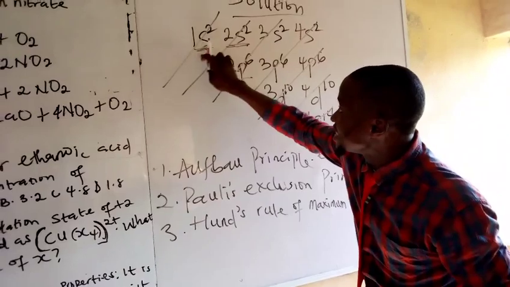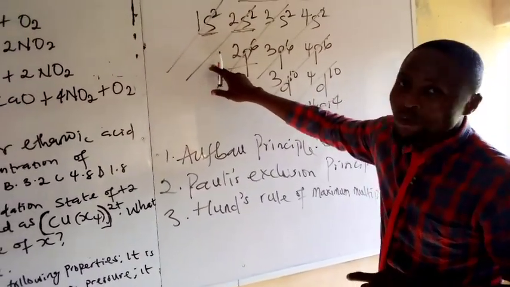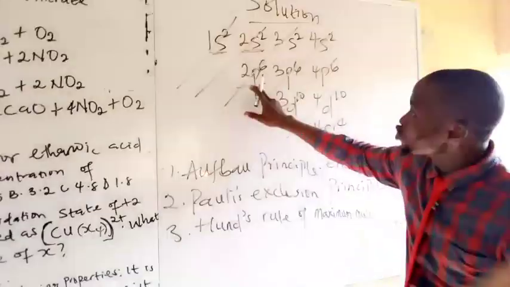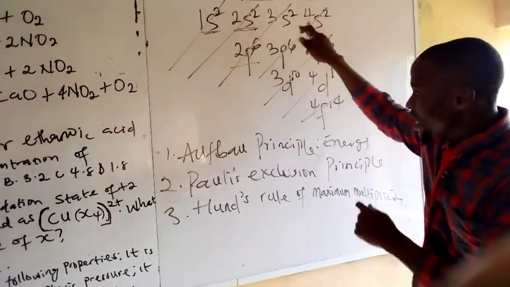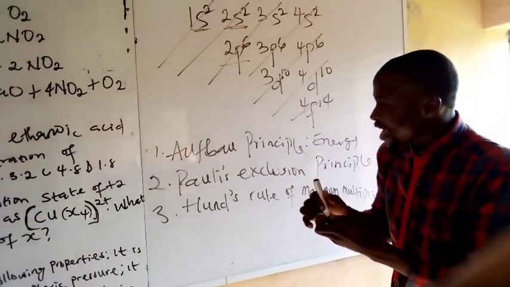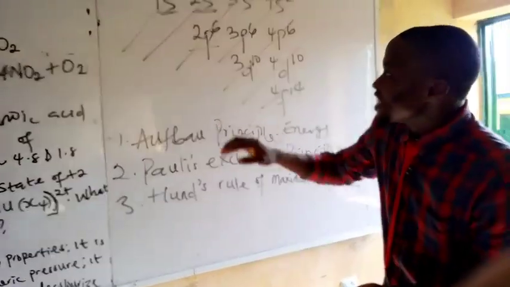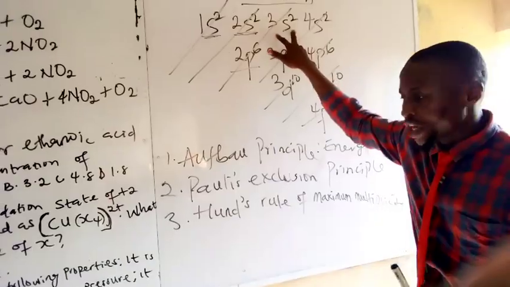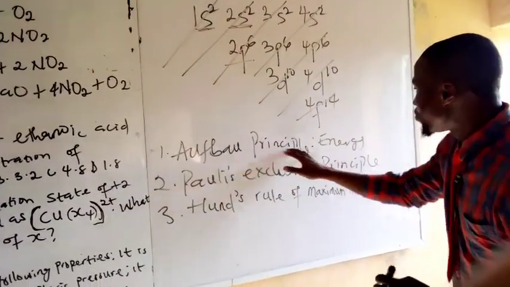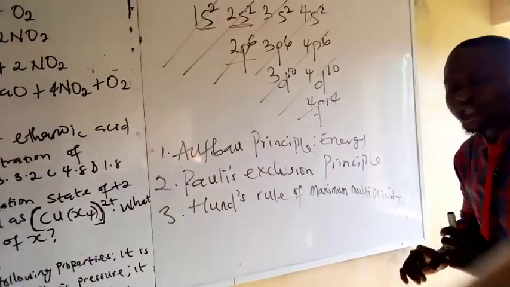The first line is 1s. The second line we have 2s. The third line we have 2p and 3s. But you write the bottom one before the upper one. And that is why it is said electrons are filled to orbitals having lower energy. This 2p is having lower energy with respect to 3s. That's the Aufbau principle.